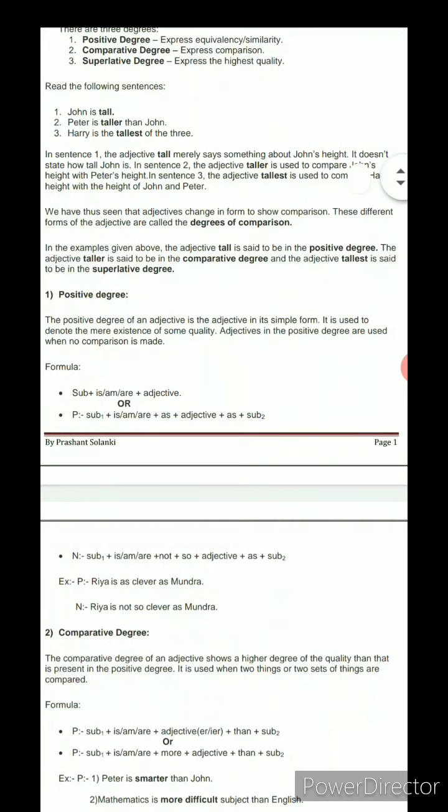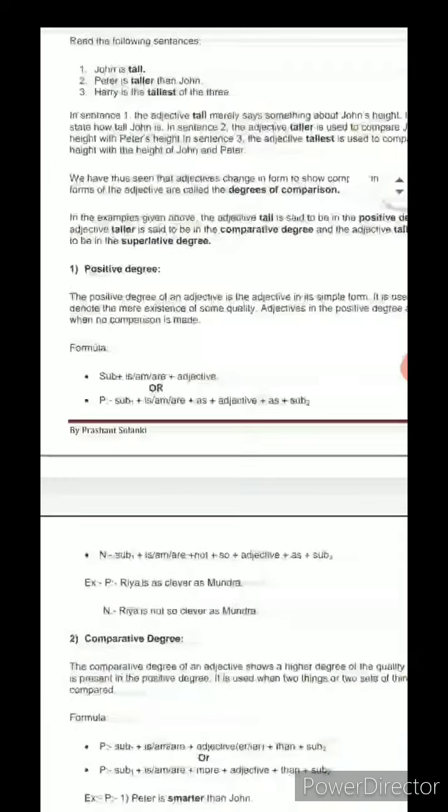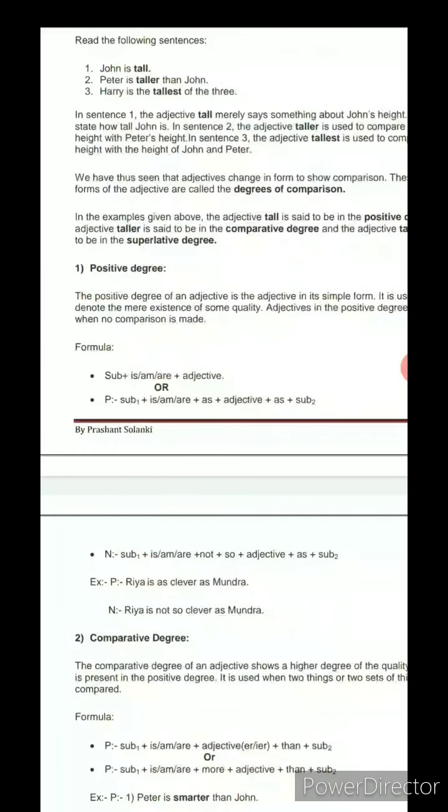So, and what is the formula? Here is the formula. First one, subject is/am/are plus adjective. Here the adjective we can use as given in the bracket in the exam.